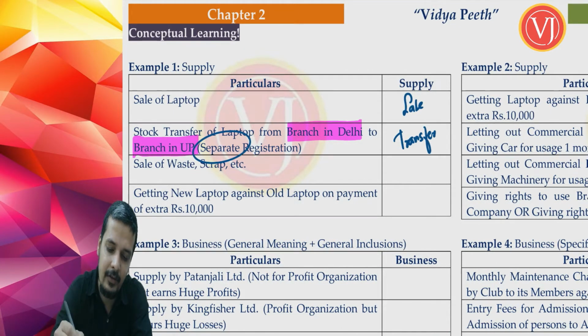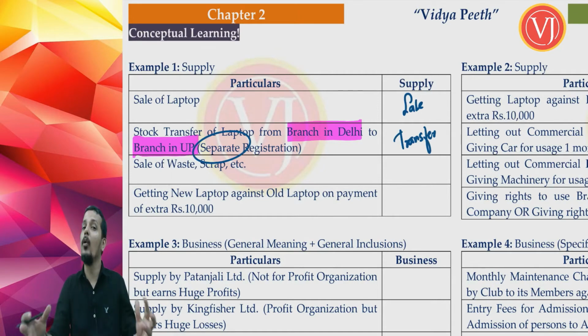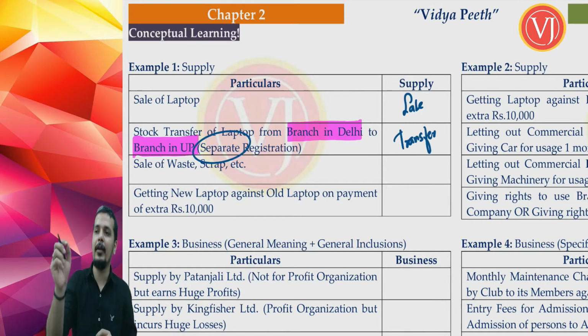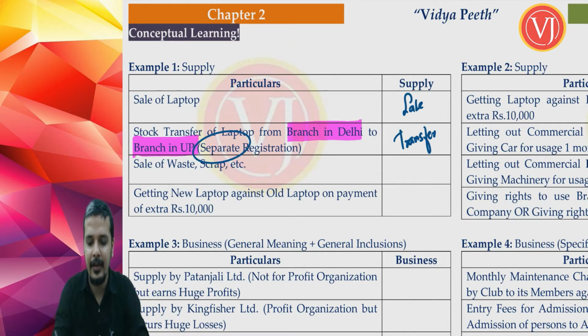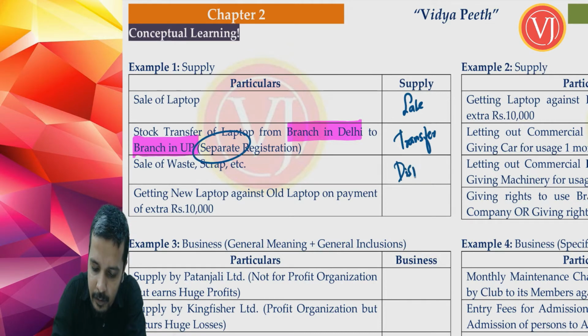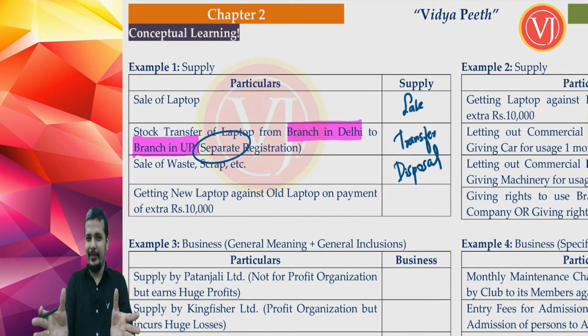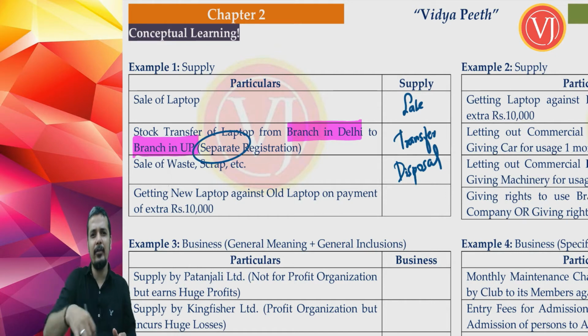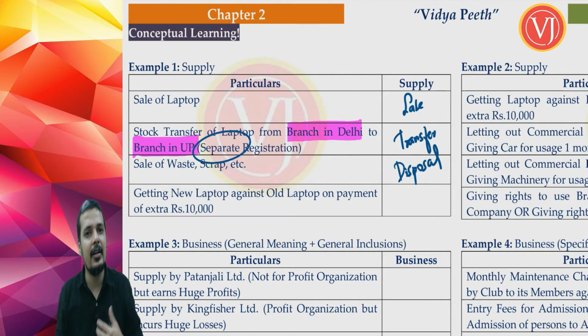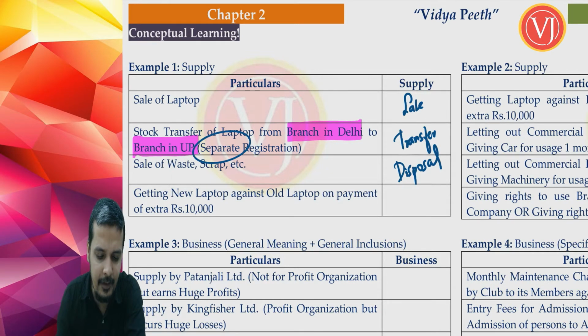And whenever my friends you talk about selling your waste and scrap where you don't identify the goods, what are the items. So when you sell your waste and scrap from your house, you don't identify that this is newspaper, this is my old item, etc. This is waste and scrap. That you actually call as disposal. When you are selling waste and scrap in bulk together, you don't identify the items, what it is. You are selling waste and scrap, and the normal term that is used for sale of waste and scrap is disposal. Disposal, right? That is the example of disposal.